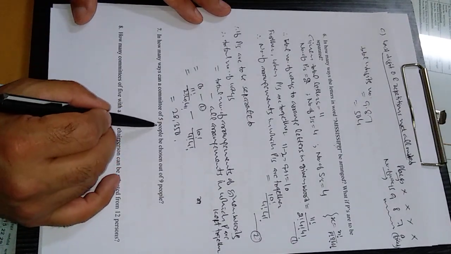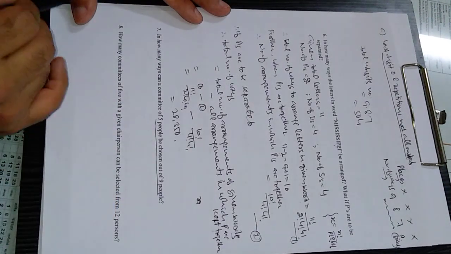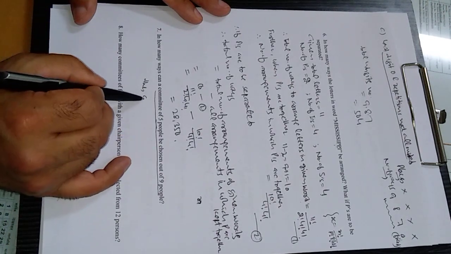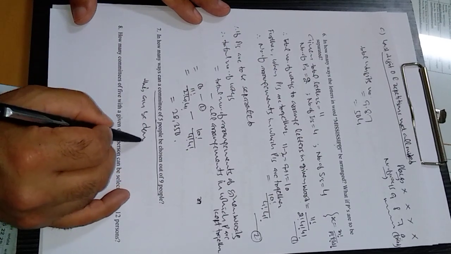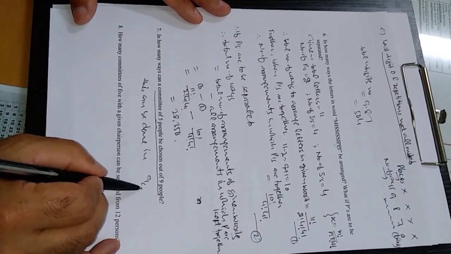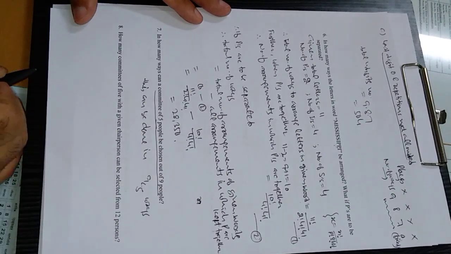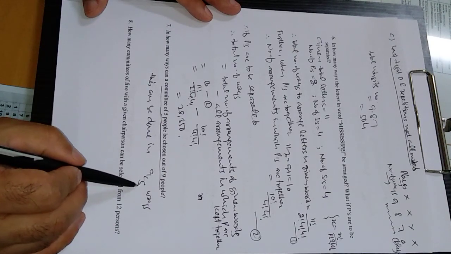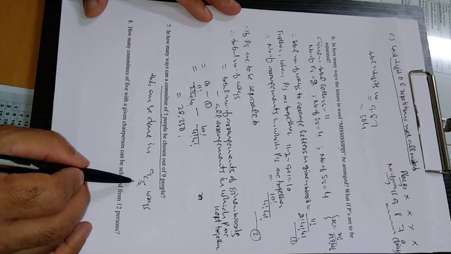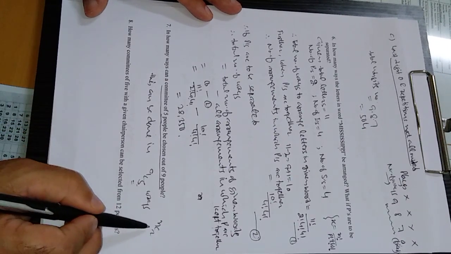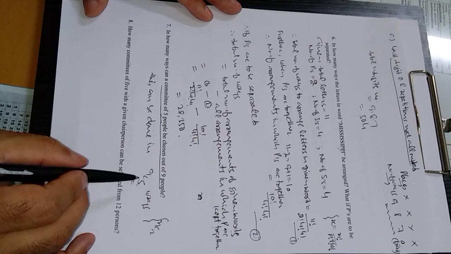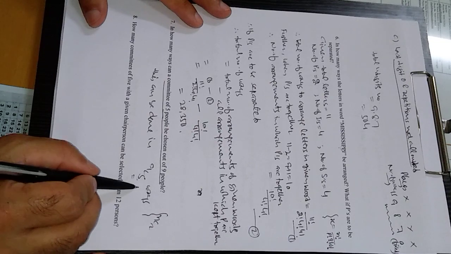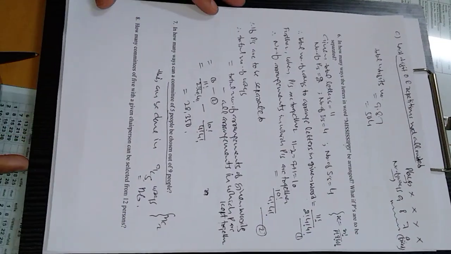In how many ways can a committee of 5 people be chosen out of 9 people? This can be done in 9C5 ways. Clear? Because a total of 9 people are there, and out of 9 we have to select 5 people. So whenever there is selection, committee, or group, it is 9C5. If you solve this by using the formula nCr, we are already familiar with this result. This will come out to be 126 easily.